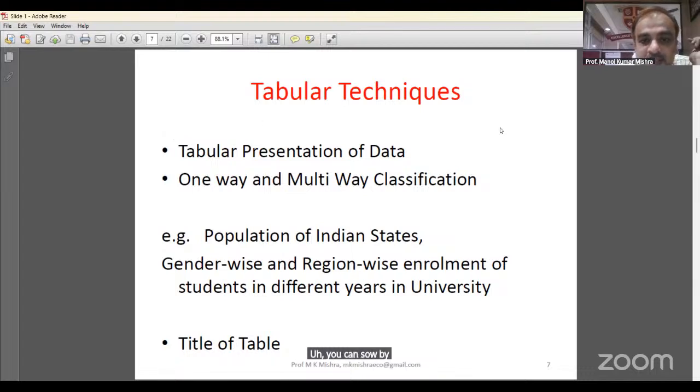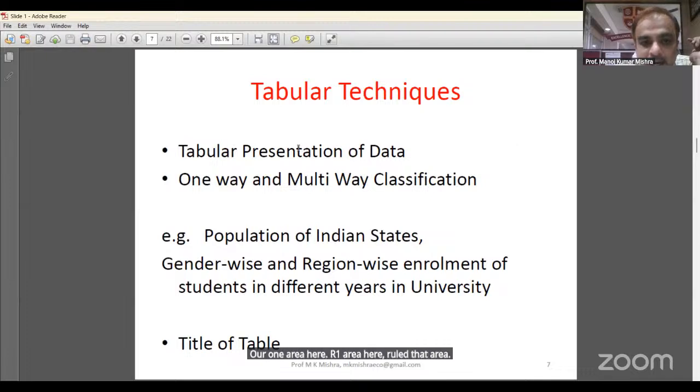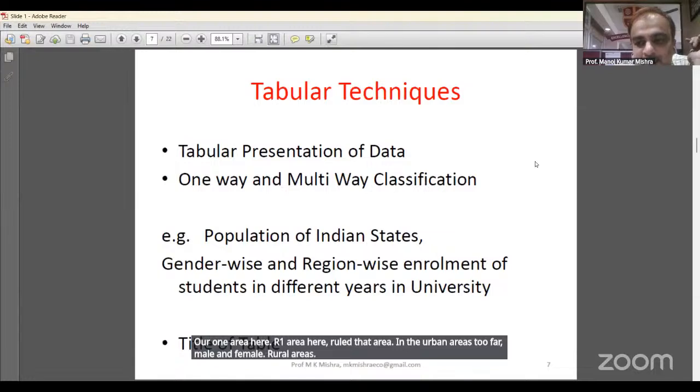So you can make this table, and here you can write the year: 2023, 2024, 2025, and here admission. Here is the region and here the gender. In the region we divided two parts, urban areas and rural areas. In the urban areas two parts, male and female. Rural areas two parts, male and female. Then more of the table will be here.